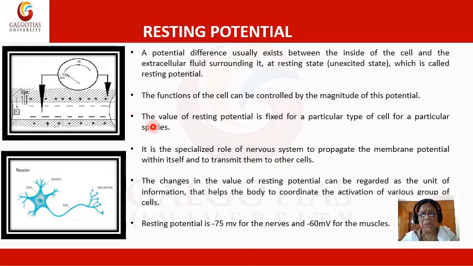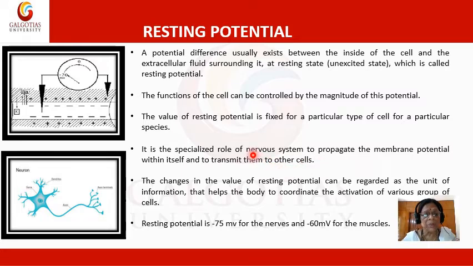The value of the resting potential is fixed for a particular type of cell for a particular species. It is the specialized role of the nervous system to propagate the membrane potential within itself and to transmit it to other cells. So, we can record this.